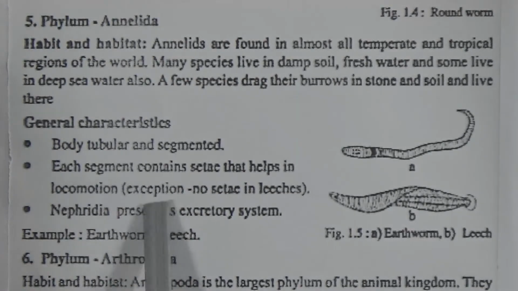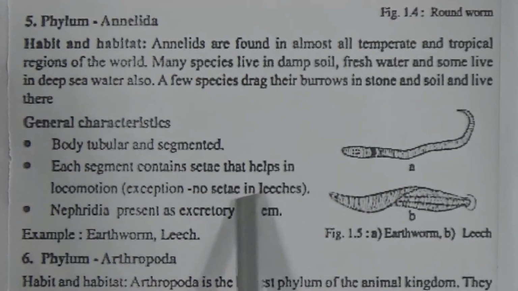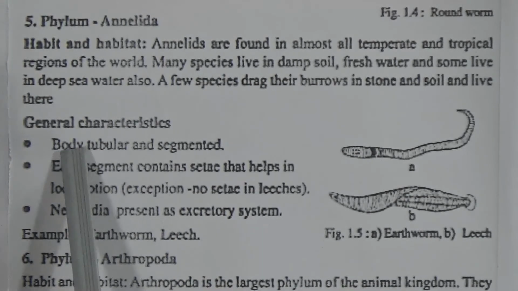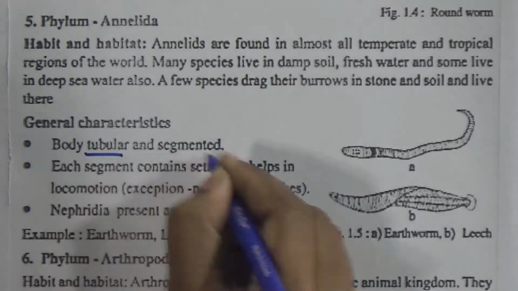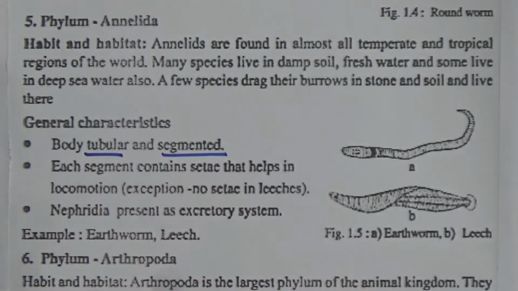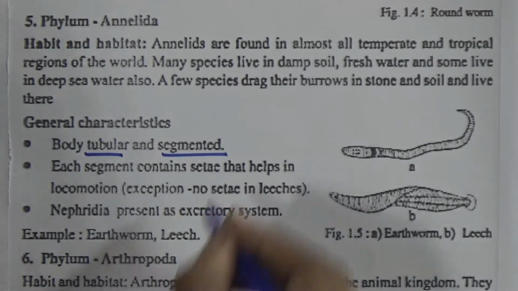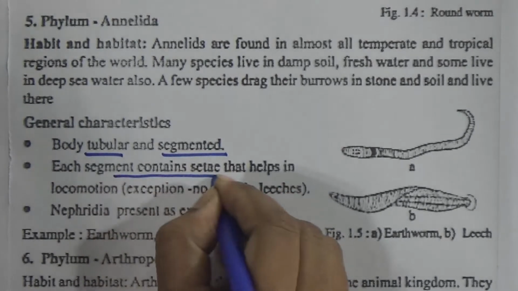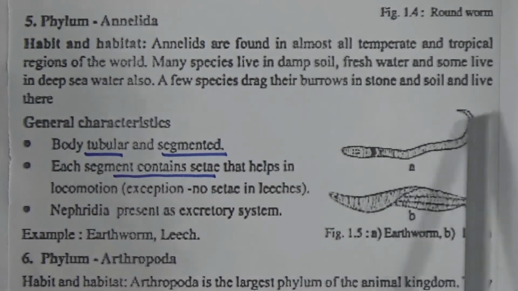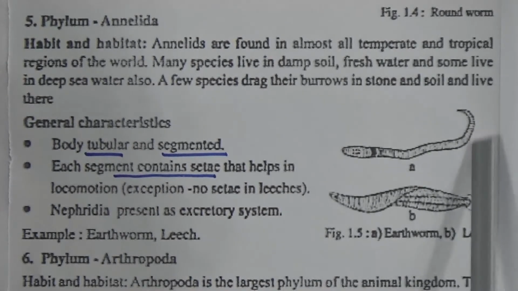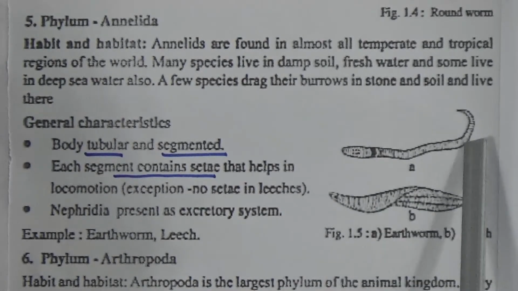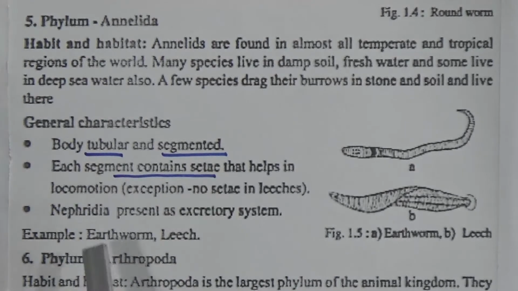General characteristic: normally earthworms are under this group Annelida. The body is tubular and segmented. This is an important characteristic, tubular and segmented. Each segment contains seta that helps in locomotion. This is also important. If you see the picture of an earthworm, the body is segmented and each segment contains seta.